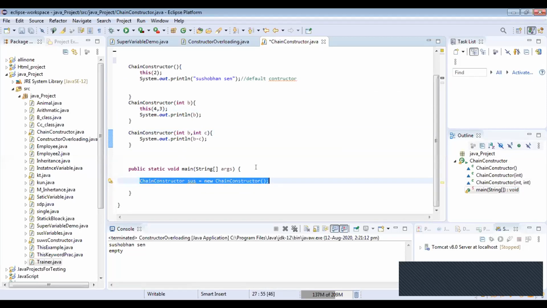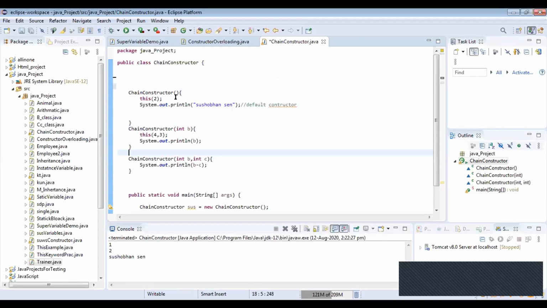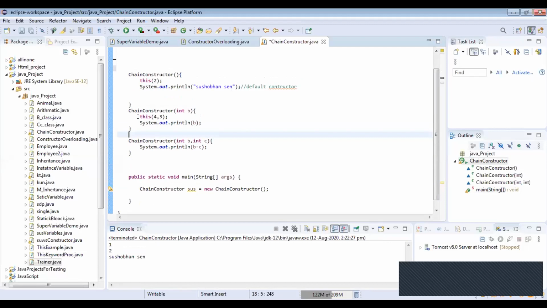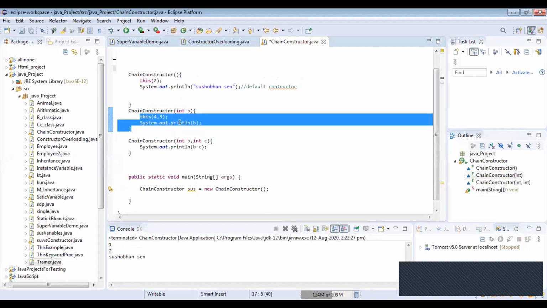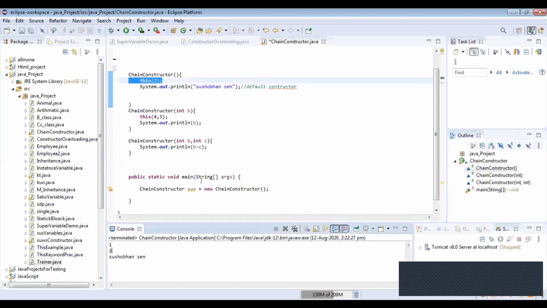Chain constructor means I use the same name as a constructor in different ways. So if I run this, I get all three outputs. First this constructor, 4 minus 3 comes 1. Then comes the default constructor, this 2, and then comes Sushobhan Sen.